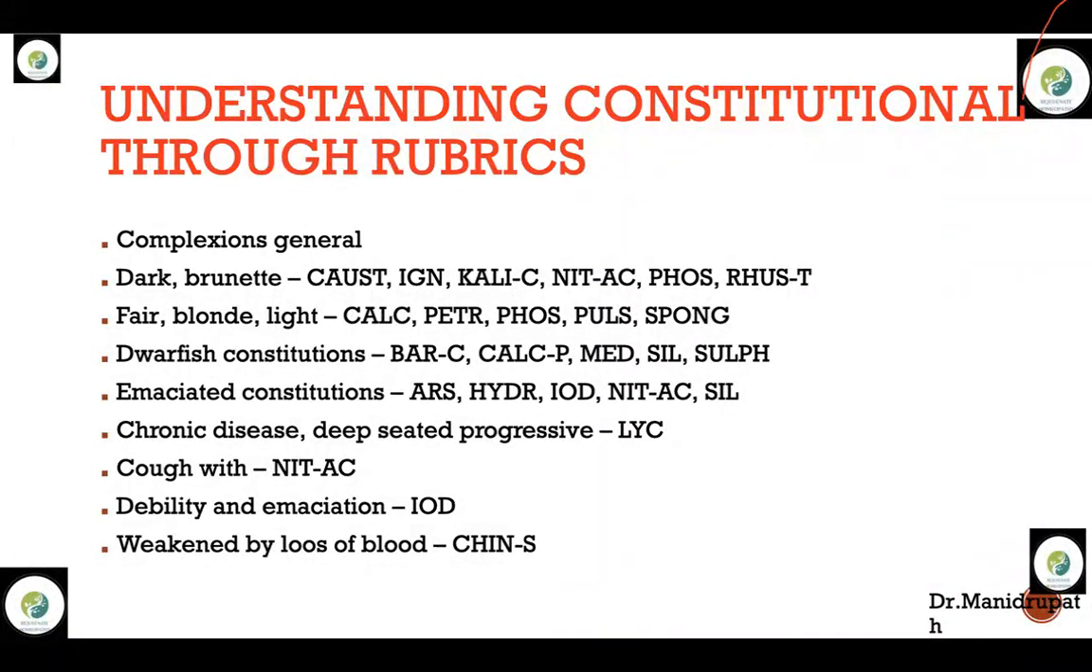See, Phosphorus wants genuine affection, genuine sympathy, right? Causticum is not like that. Causticum wants someone to have that affection so that Causticum will be safe and secure.